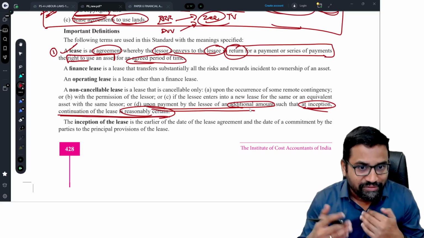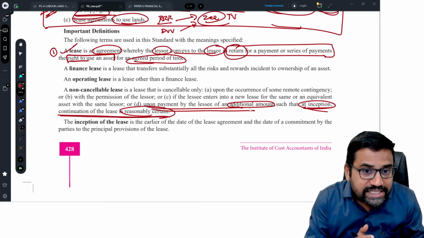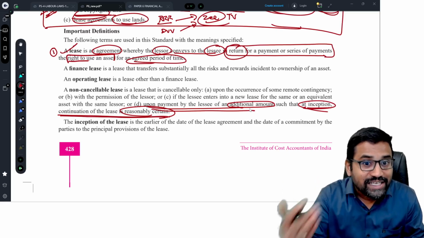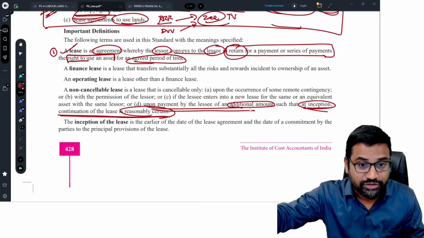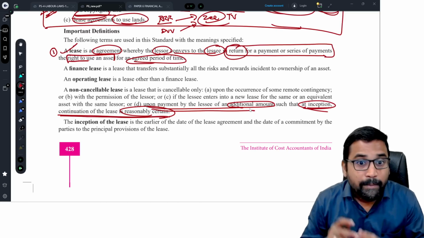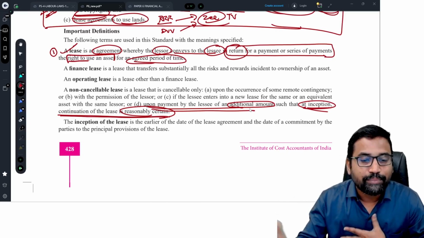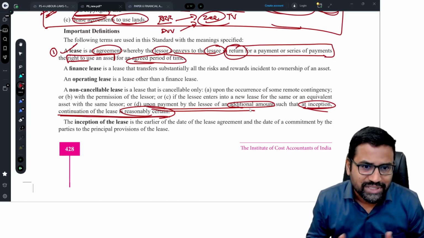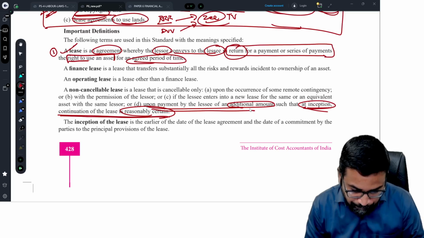So therefore we have given a renewal option, and at the beginning itself we know that this lease is going to continue. So therefore it is cancelable if the other party will not exercise the option, but still it is considered as a non-cancelable lease, and AS 19 is applicable because we are reasonably certain that this party is going to continue the lease because of the facts and circumstances. I told examples now. That's it.